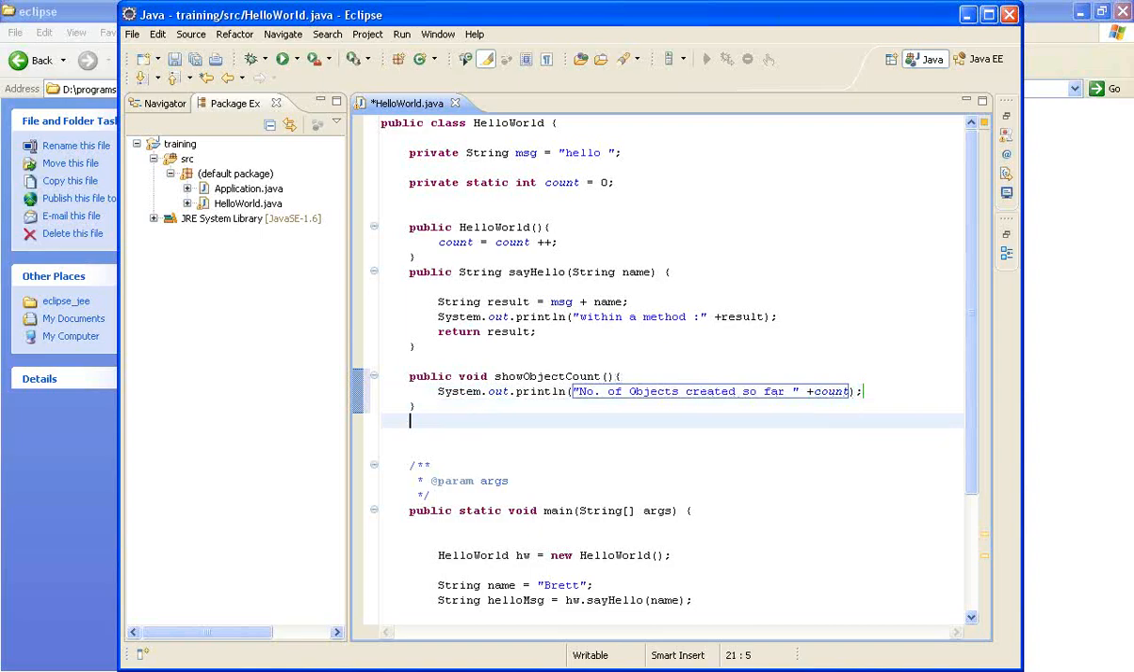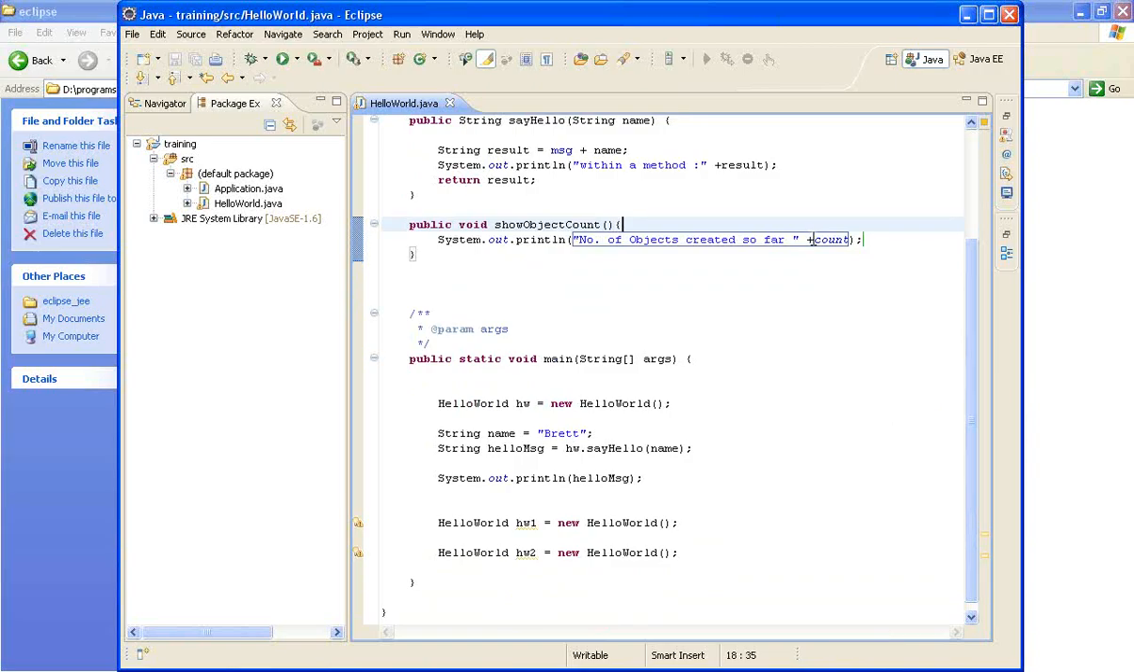When I'm typing within the strings, you can use the plus operator to concatenate messages, because here I have some hard-coded message, number of objects created so far, and then I want to append the count value. So I used a plus operator here.